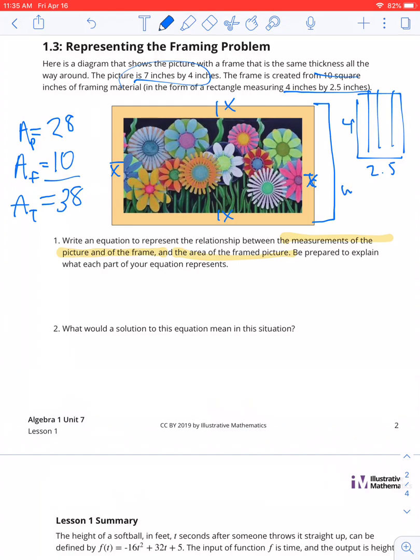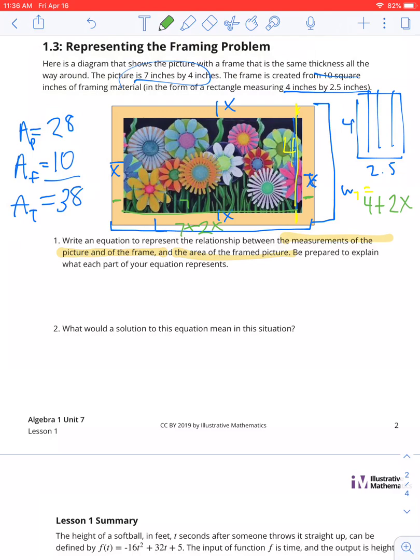Okay, well, we know all of these little sides are equal. So let's just call that x. We do not know the measure. We just know it is some measurement. So the area of the entire picture with the frame is, we have to figure out a way to describe this width, and we have to figure out a way to describe this length. Well, the width is, this part is 4. This part is 4. So we're going to have 4 plus x plus x.